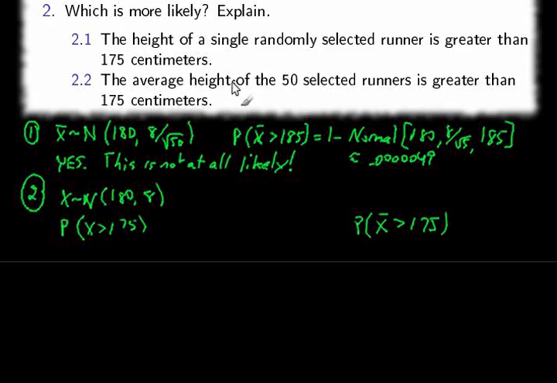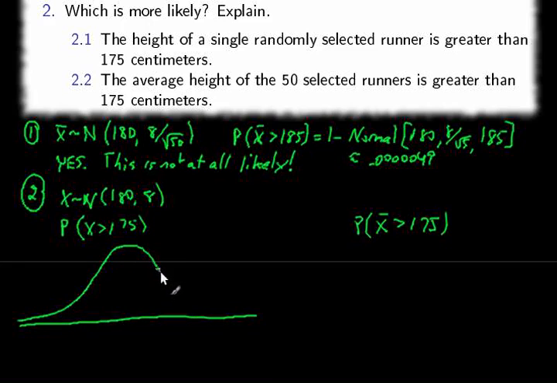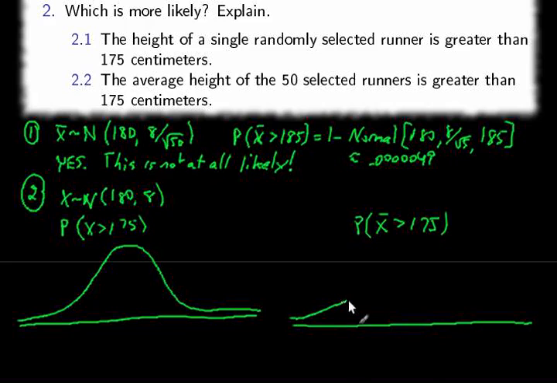So that's the average height greater than 175 and the height of a single person being greater than 175. And we know they're both normally distributed, so we can make a quick sketch here and figure this out without actually calculating. So we don't have to go to GeoGebra for this one. We'll just draw a couple of pictures and this thing will be solved.